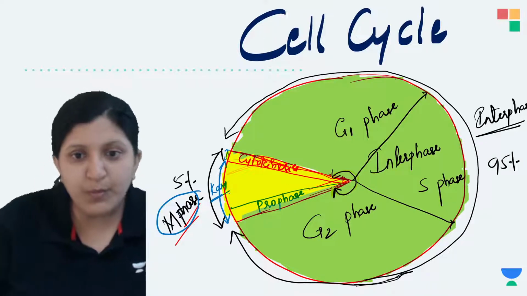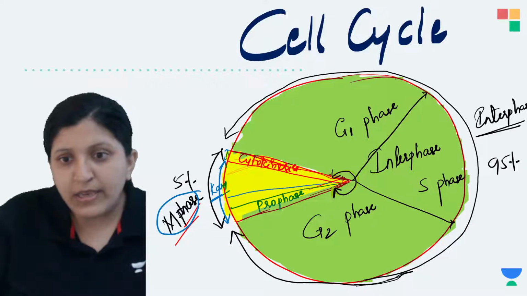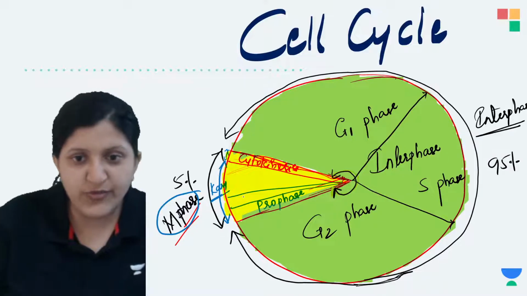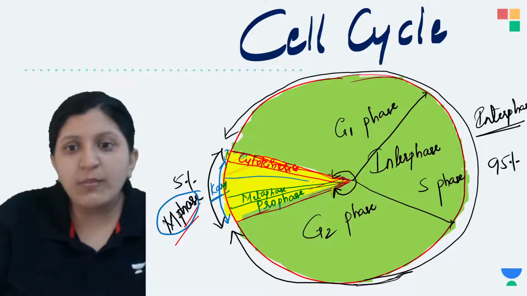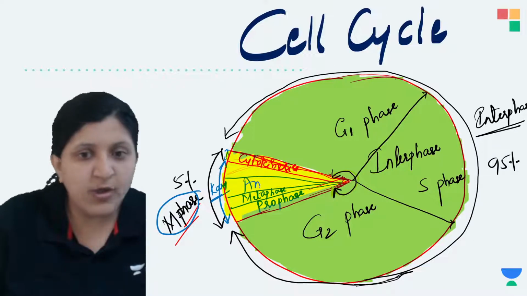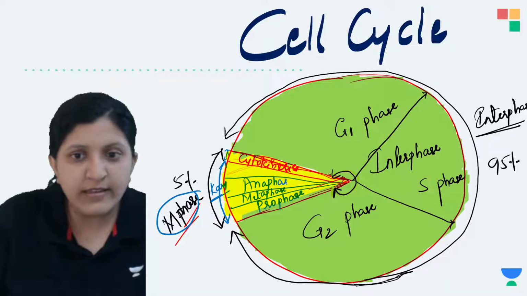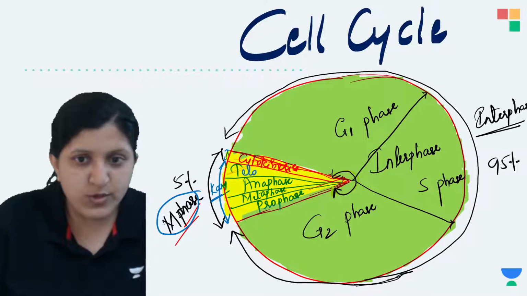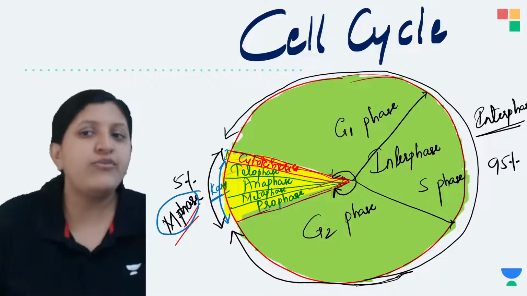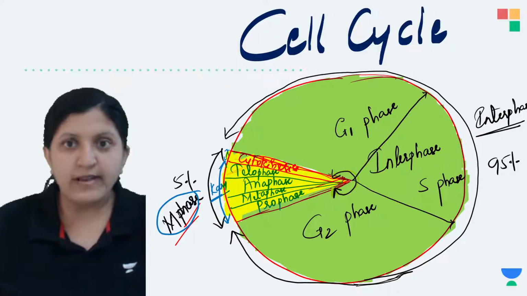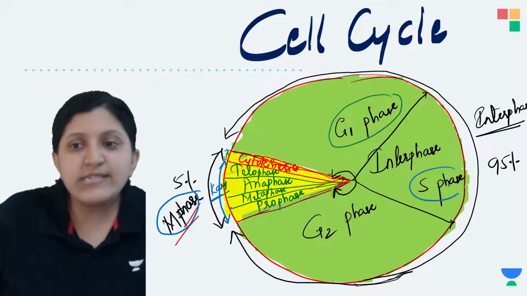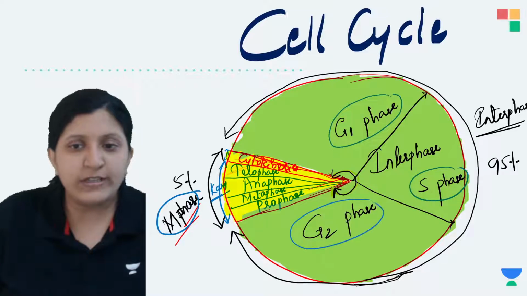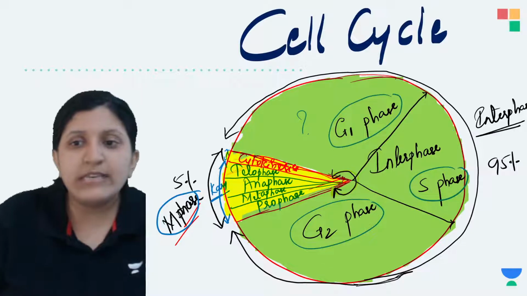So the first one being the prophase, what is the next phase? The next phase is basically the metaphase. Okay, so there is a prophase, there is a metaphase, the next one being the anaphase. All right, and then there is the telophase. So these are the phases that you can find in a cell cycle. Mainly the G1 phase is there, S phase is there, and then there is G2 phase. So let's see what all happens in these phases.